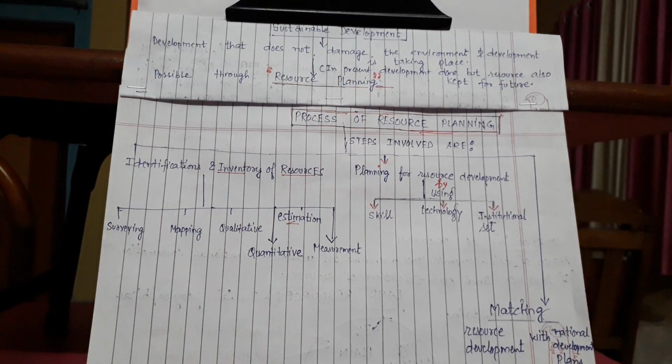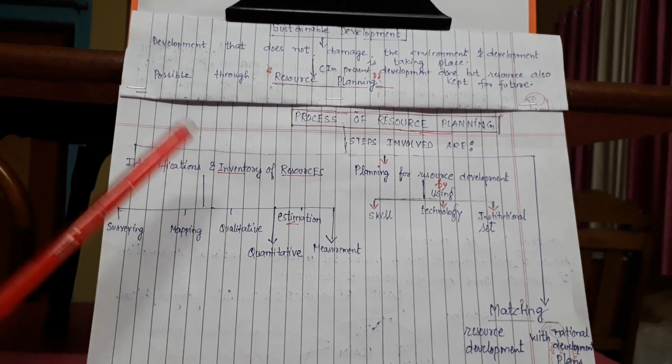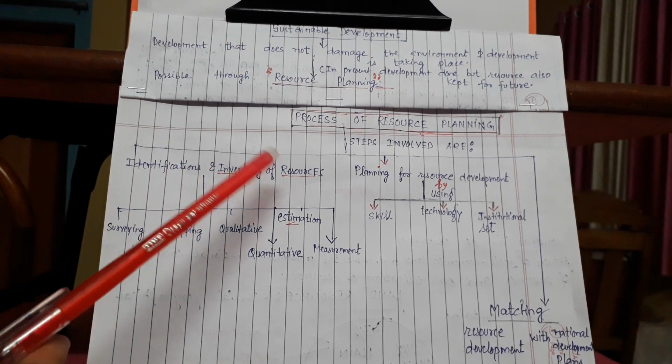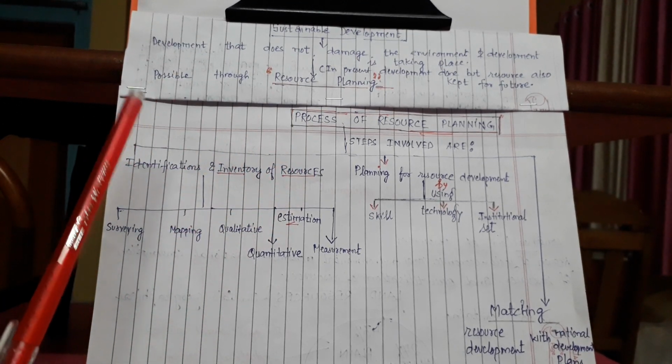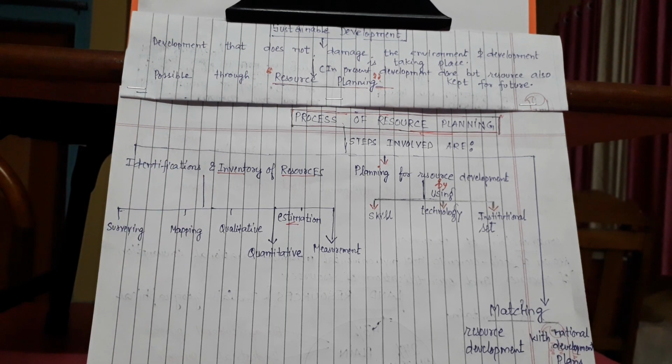First of all, identification is to be done, then planning for the resource will be done, then we have to match the resource development we have done with the national development. So let's see step by step. The first step involved is identification and inventory of the resources. We have to identify where the resource is there in the earth.